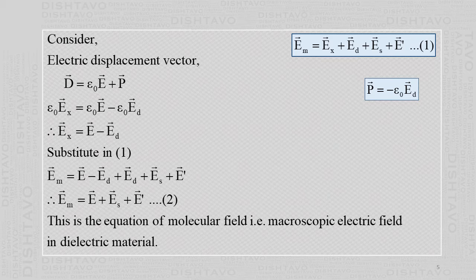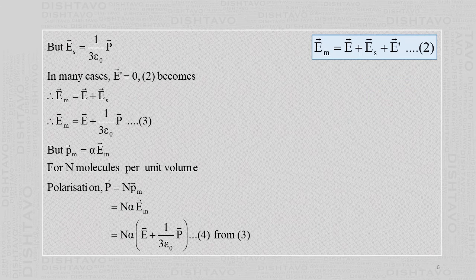Now this is the expression for the molecular field. That is what is called the macroscopic electric field in the dielectric material. It is a molecular field in the dielectric material. So this is the equation which is written in the box. We have derived it in the previous slide. Then we already mentioned that vector Es equals 1 upon 3 epsilon 0 vector P.